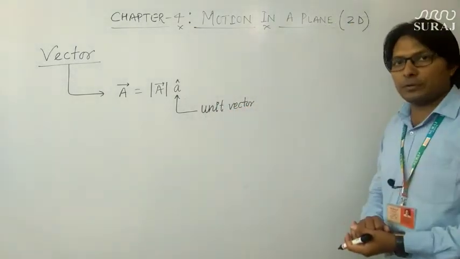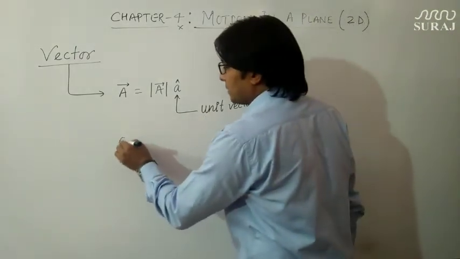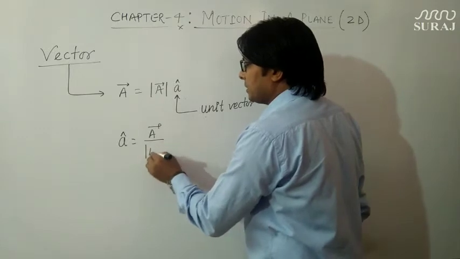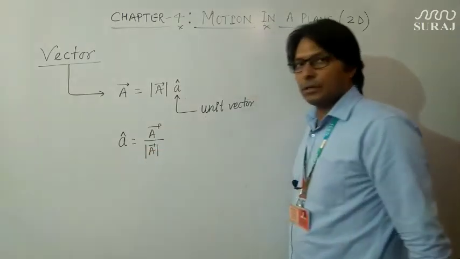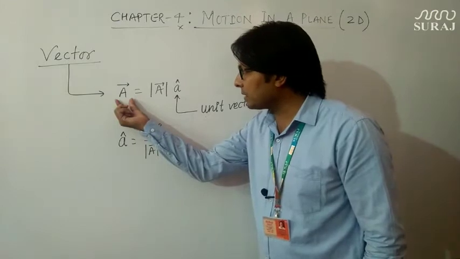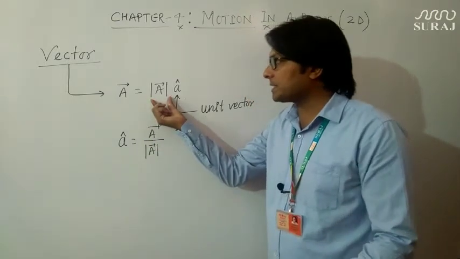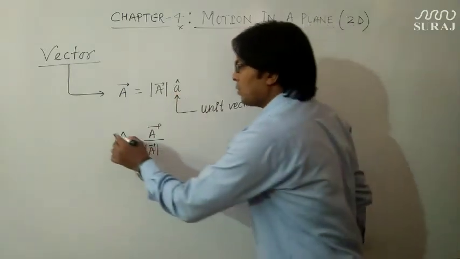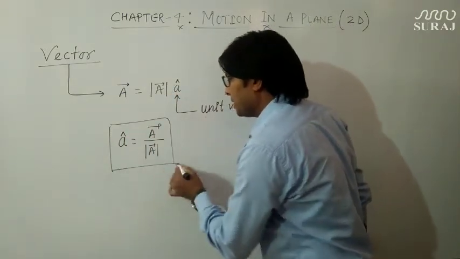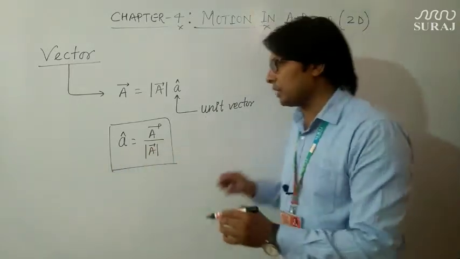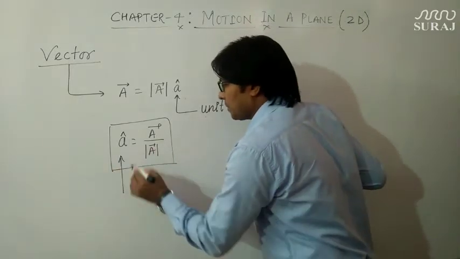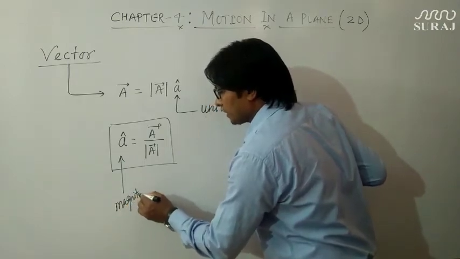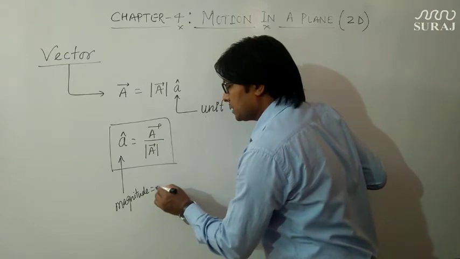So what is a unit vector? The unit vector is the ratio of the vector divided by the mode of that vector. If I divide this vector by the magnitude of the vector itself, it gives the unit vector. Why is it known as unit vector? Because the magnitude of this unit vector is always unity. You must always remember that the magnitude is unity. Therefore, it is termed as unit vector.